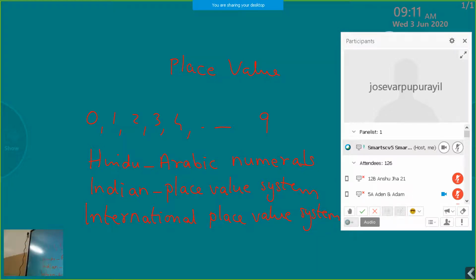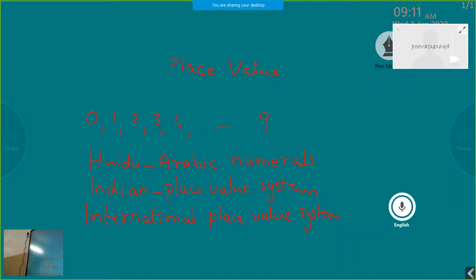Why are we using both systems, the Indian place value system and the international place value system? In India, the Indian place value system is something different. In many of the countries, the Indian place value system is not used, so we should have a standard system also. That is the international place value system. So we have to learn both.